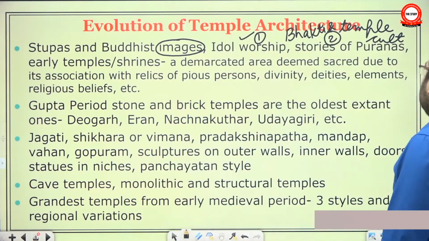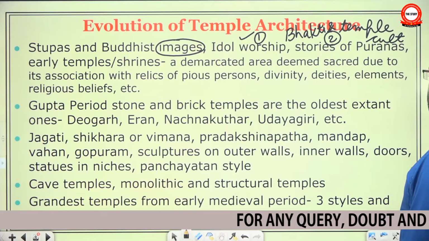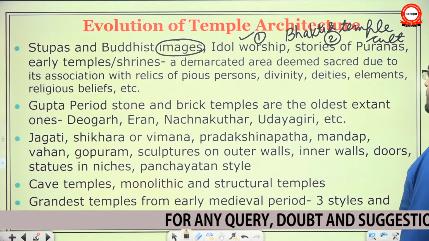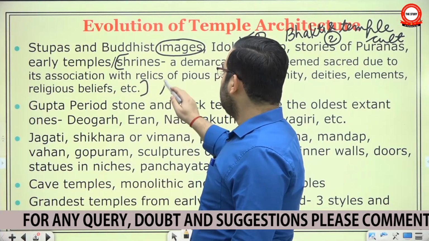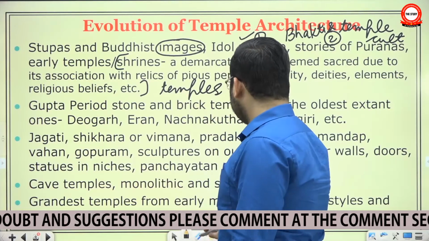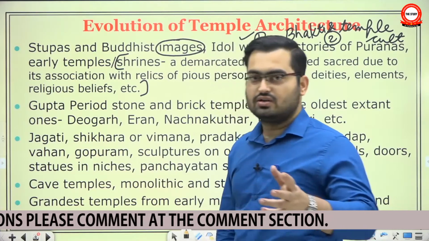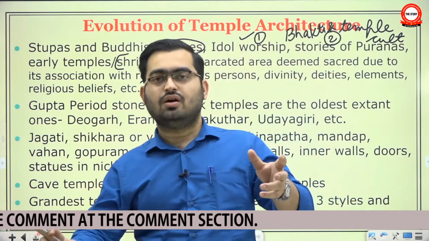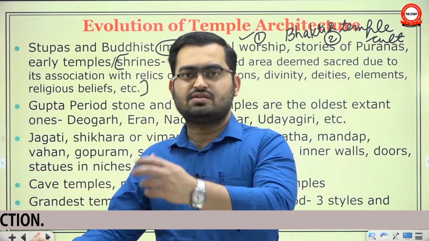Now, a demarcated area deemed sacred due to its association with relics of a pious person, divinity, deities, natural elements, religious beliefs, etc. This is the definition of shrines. So it may be possible that earlier temples were not temples actually; earlier you only had shrines, where you want to worship a particular god, say a banyan tree, or some other element, say a ghost, or an animal, say a snake.